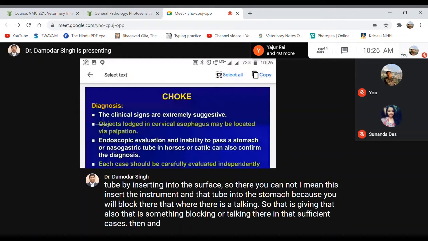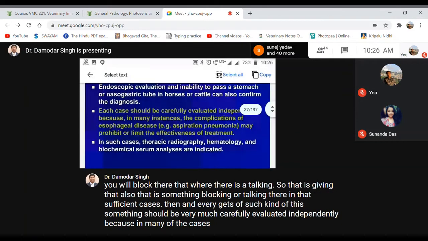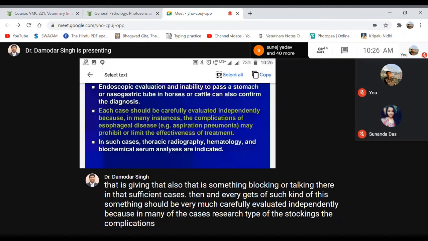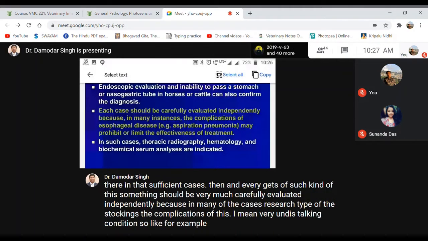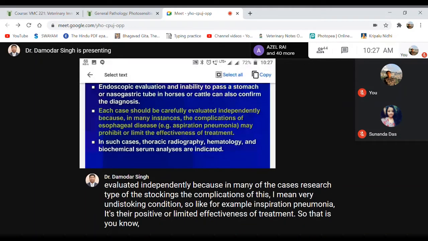And every case of such kind of choking should be very carefully evaluated independently, because in many of the cases of such type of choking, there are complications of this choking condition. For example, aspiration pneumonia, which may prohibit or limit the effectiveness of treatment.